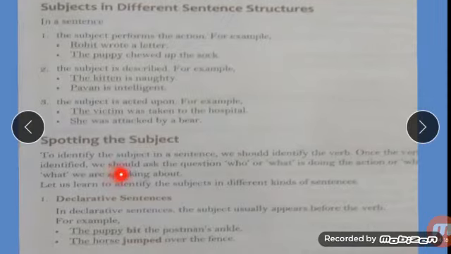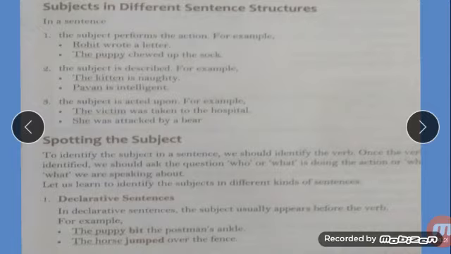So to identify the subject in a sentence, we should identify the verb. So you should know well what the verb is. Once the verb is identified, we should ask the question who or what. Once you have identified the verb, you can ask the question who or what is doing the action, who is doing the work. That is the subject. Or who, what we are speaking about, that is the subject. So let us learn to identify the subject in different kinds of sentences.